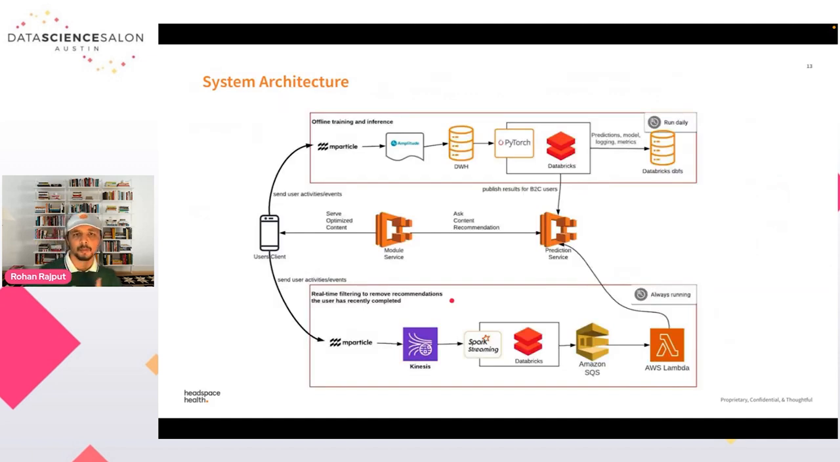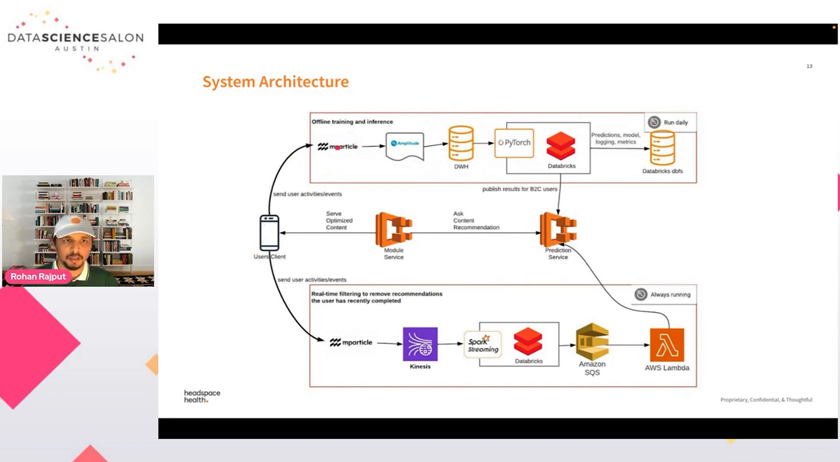Now let's talk about system architecture. Our system architecture is pretty simple. There are two important components of this system. First is the offline training and inference, and second is the post-processing, or you can say real-time filtering. So the top layer talks about this offline training.